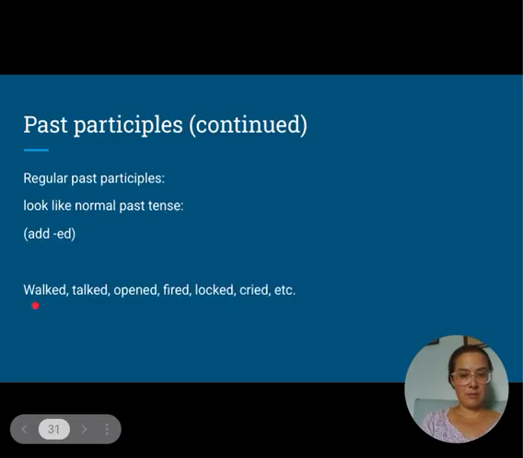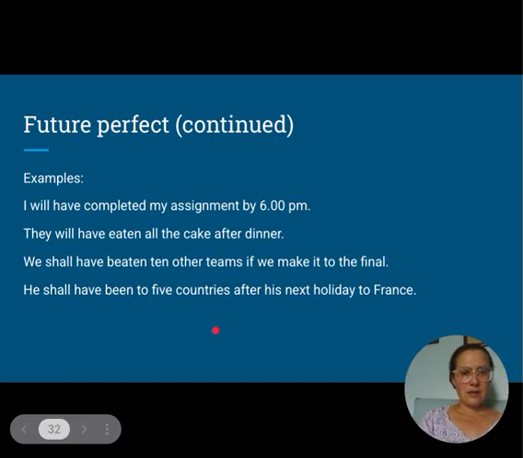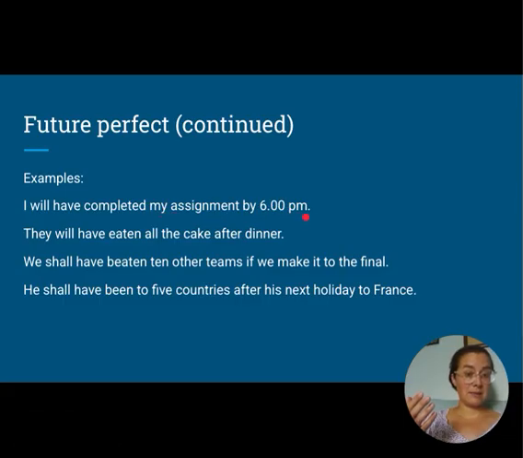So let's look at some examples. But before we do, I just need to say that most past participles will be regular, and they will look like the normal past tense. They will just have ed added to them. For example, walked, talked, opened, fired, locked, cried, etc. So here are some examples of the future perfect. I, our subject, will, then have completed. I will have completed my assignment by 6 p.m.